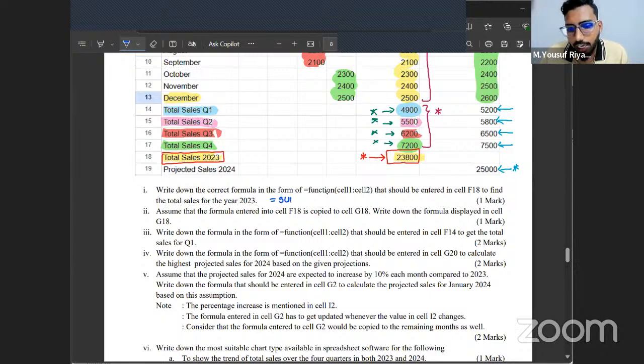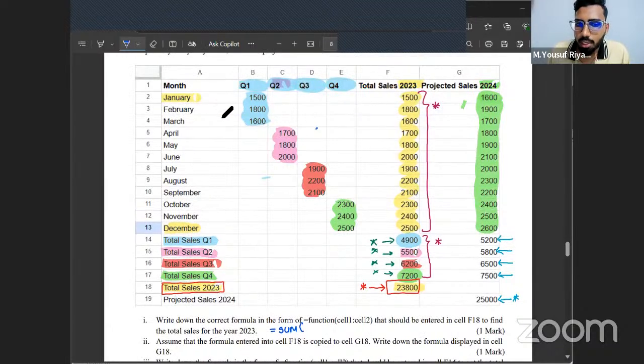And then I gave you two values you can mention. First of all, let's say we are going to add the months together from January to December. If you're going to add the month values together, tell me what is the cell range? What is the cell range that contains every month's values? Look at this spreadsheet and tell me in which cell range can you find every month's value?